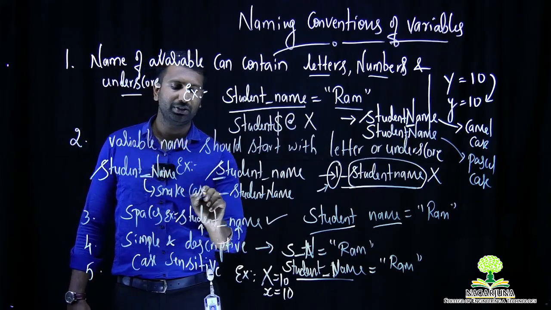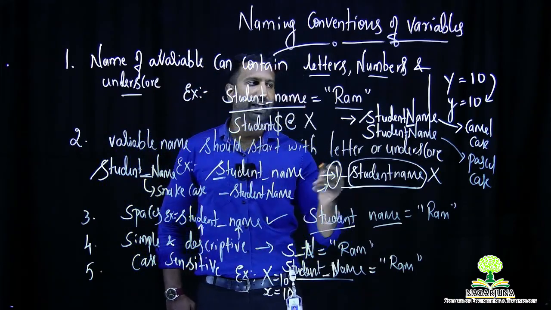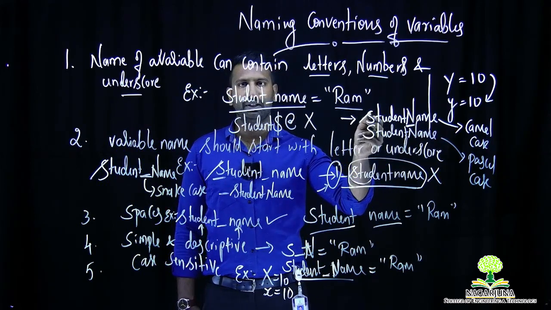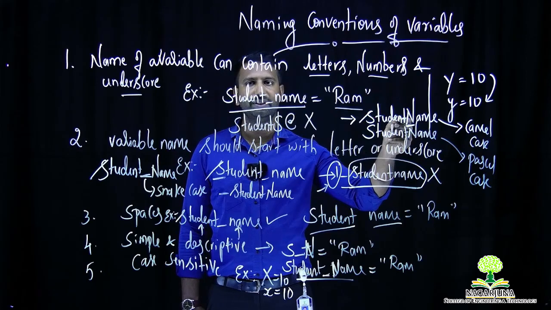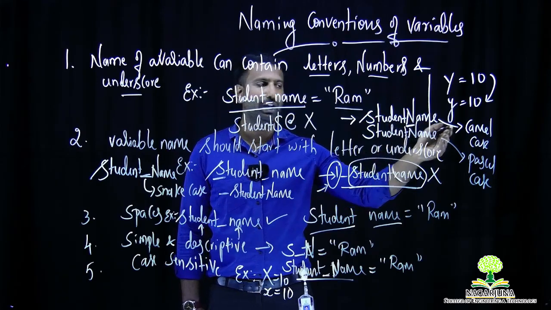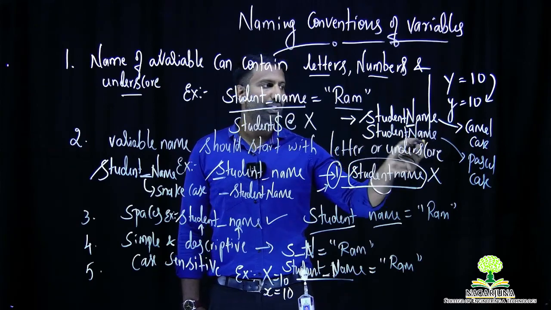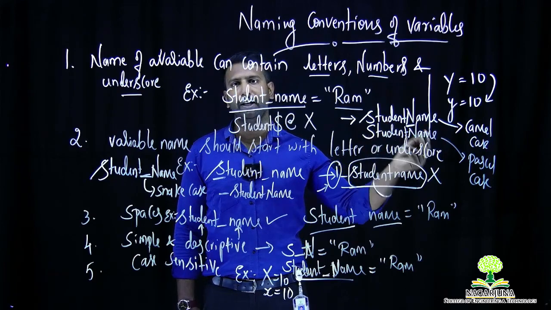These are the three cases which are available to represent your variables in different ways. Either use camel case, where the first letter of the first word will be lowercase and immediately you attach the next word with an uppercase. Further, if you have multiple words, each word will start with an uppercase. Similarly, in Pascal case, every word's first letter will be an uppercase.